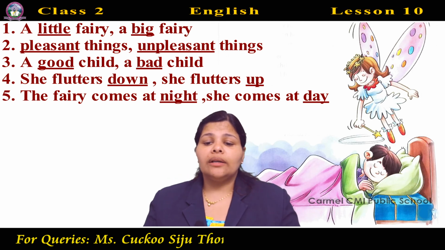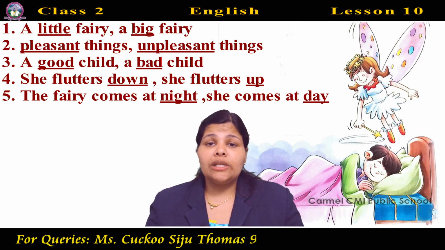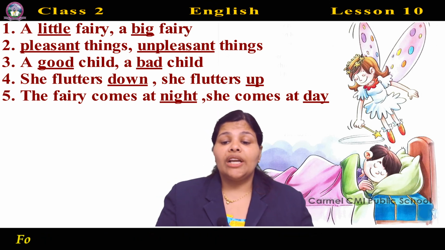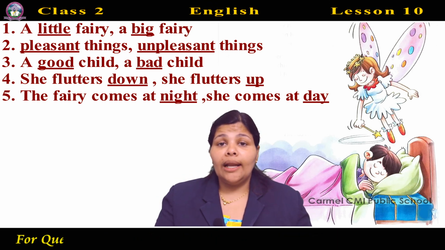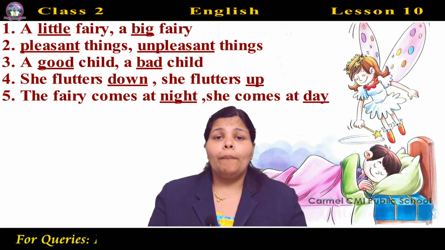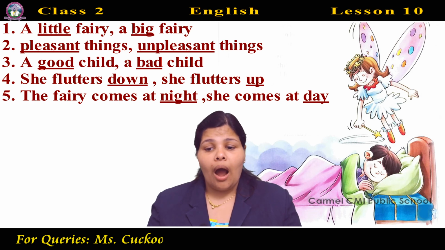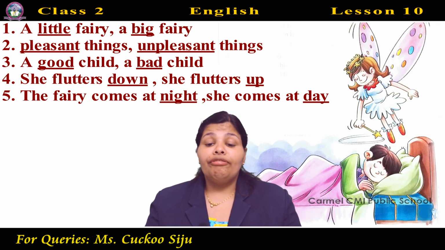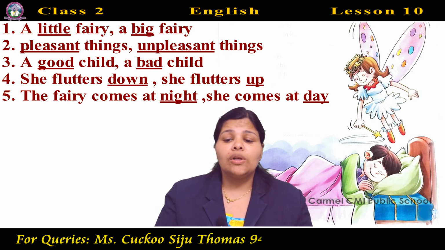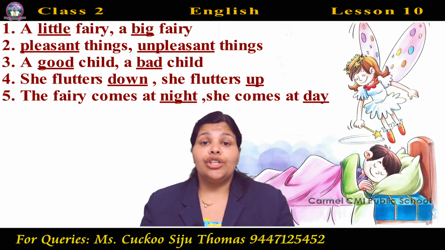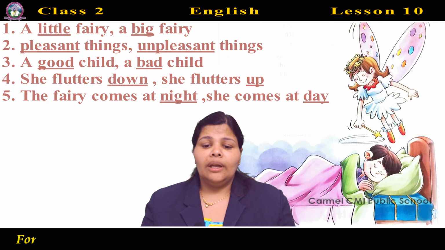A dash child, a bad child. What is the opposite of bad? Good. A good child, a bad child. Next one. She flutters dash. She flutters up. The underlined word is up. So which is the opposite of up? Down. She flutters down. She flutters up. Next one. The fairy comes at dash. She comes at day. We already learned. What is the opposite of day? Night. The fairy comes at night. She comes at day.